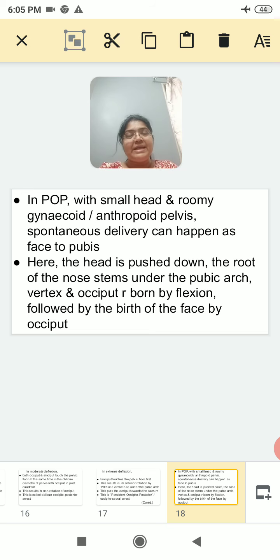That was about the mechanism in the occipito-posterior position. I hope you could understand this session very well. We'll talk about management in the occipito-posterior position in the next session.